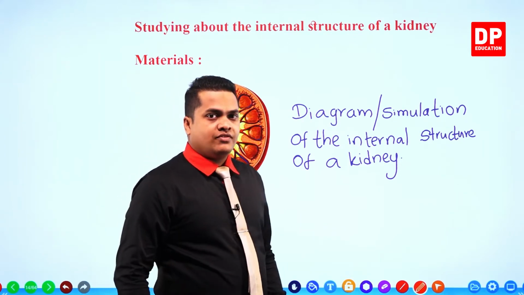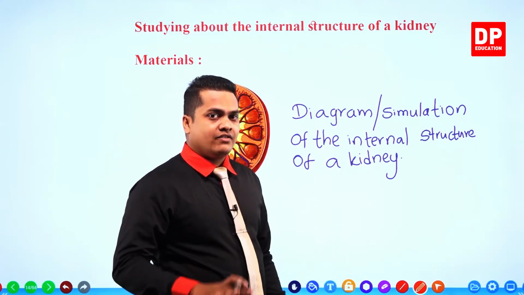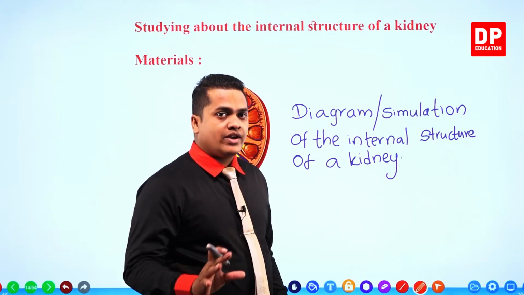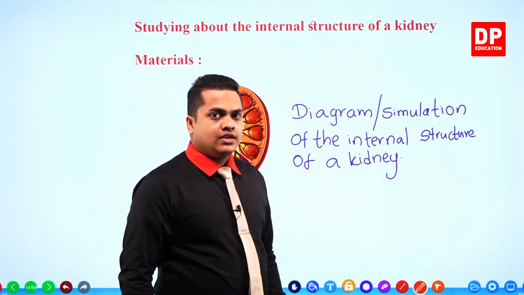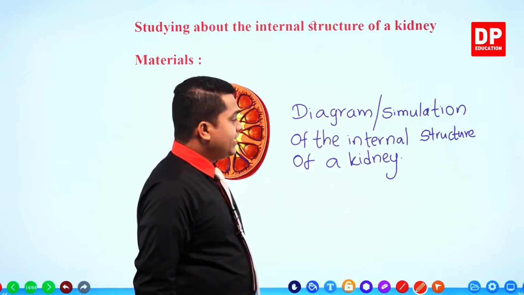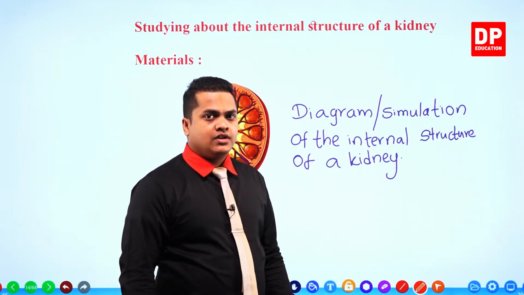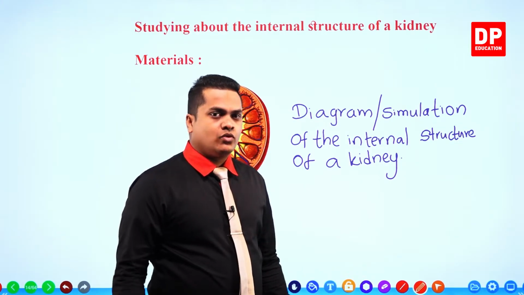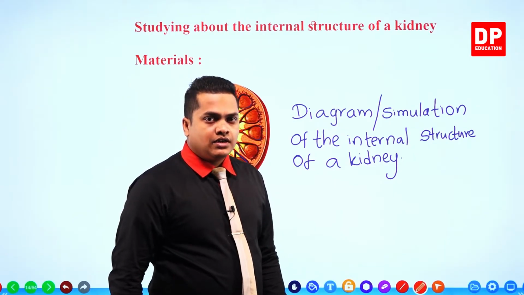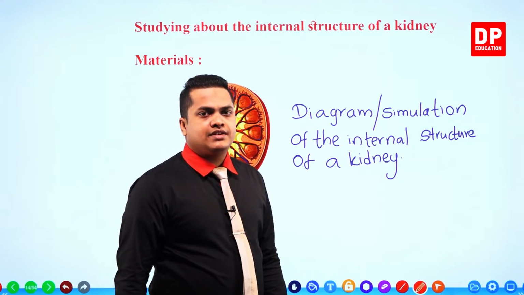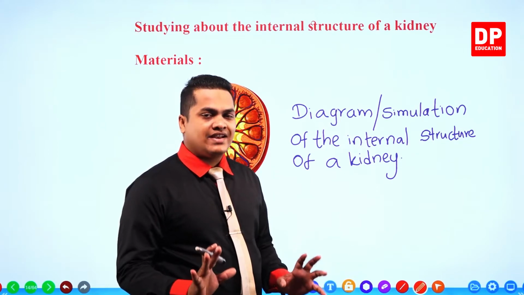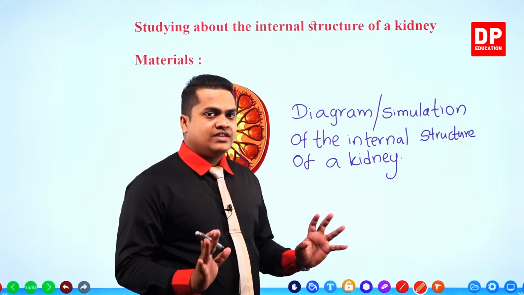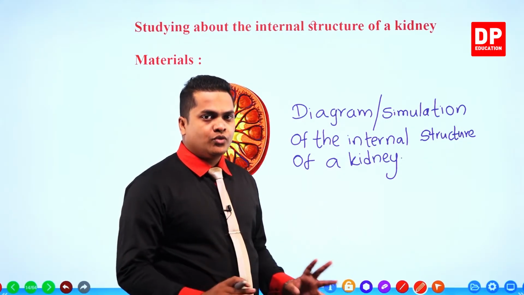By using the simulation we can rotate here and there and get a good look at the surroundings to identify the structures. Then if you take a diagram you can identify the components. A cross section would be great, right? So to identify the components contained within the kidneys. These are the materials that you need when you are doing this activity, right? So let's see how to do this.